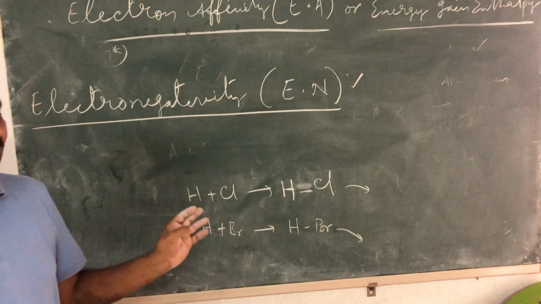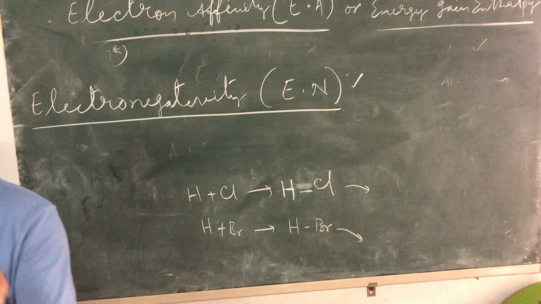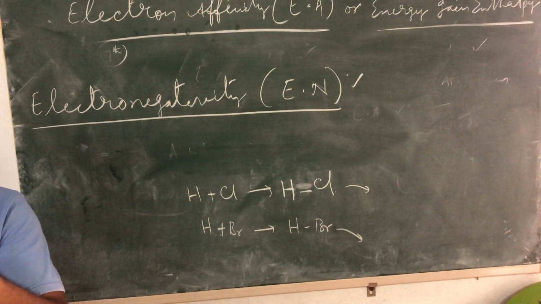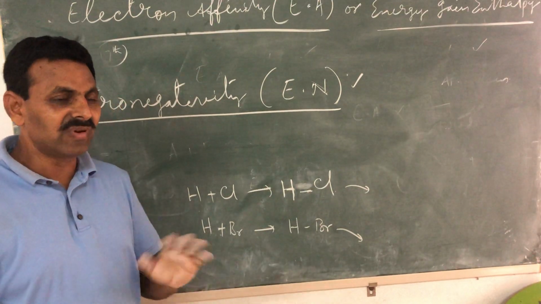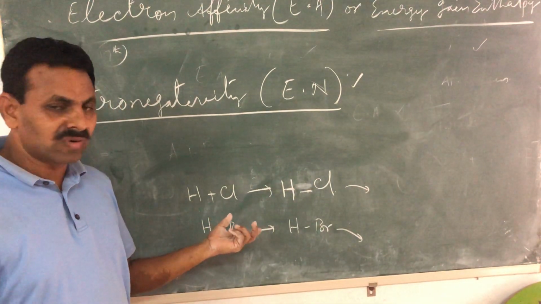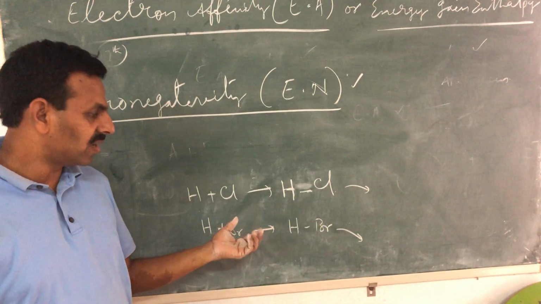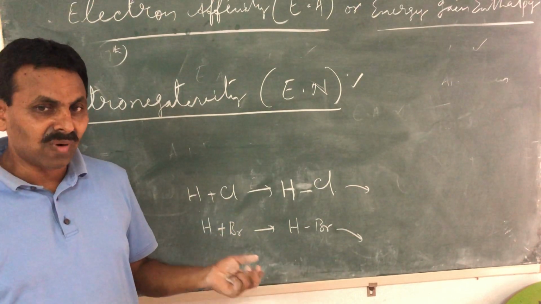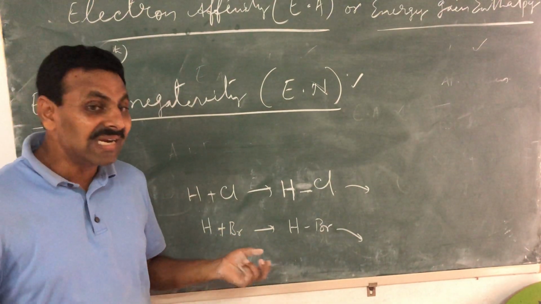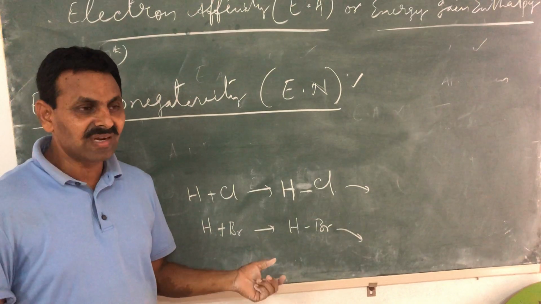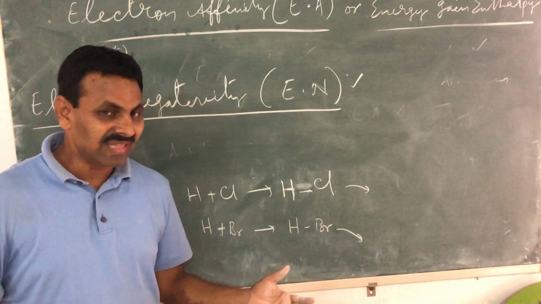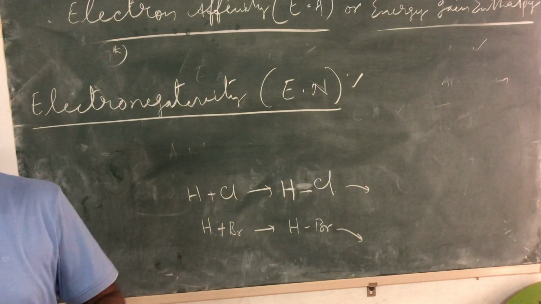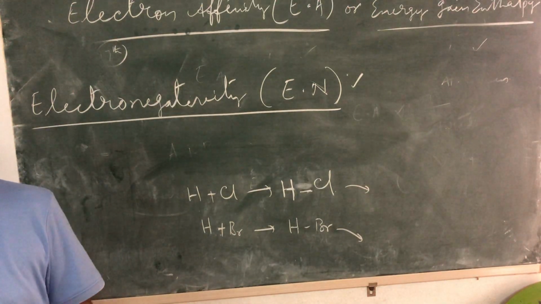Earlier, in ionization energy and electron affinity, we talked about individual atoms, whether you are adding or removing an electron. Now we are talking about compounds, when the elements are in combined form. What kind of forces exist between them? Whether the forces are the same or different.